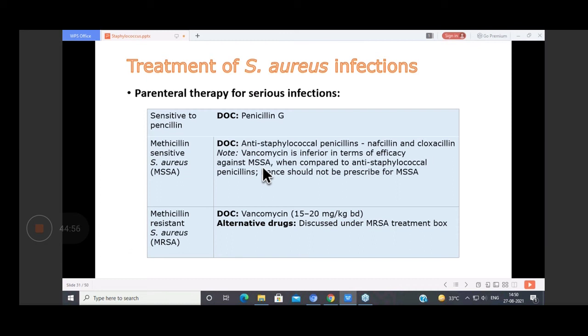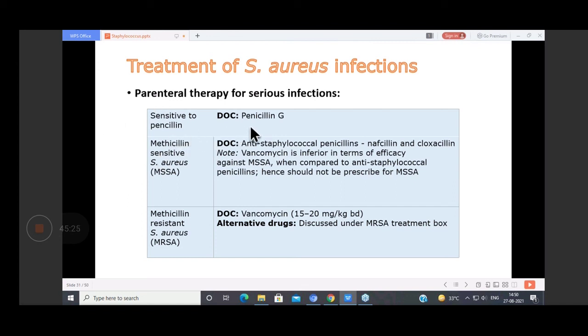These are the typing methods, not the identification method. Typing is different from identification. Typing tells which strain of Staph aureus is prevalent in that particular ward area. Typing is done for epidemiological purposes, to detect the subspecies. Then coming to antimicrobial susceptibility testing.